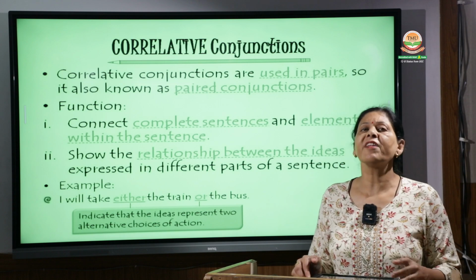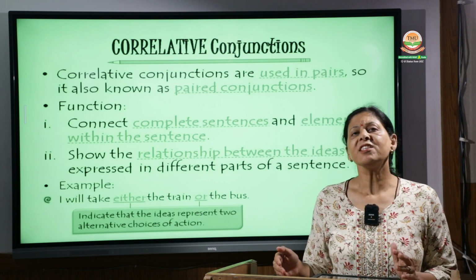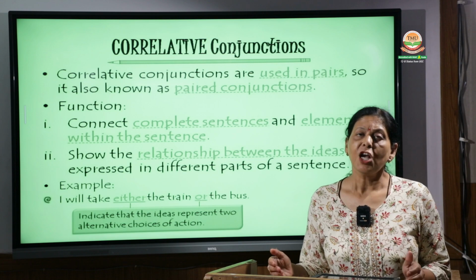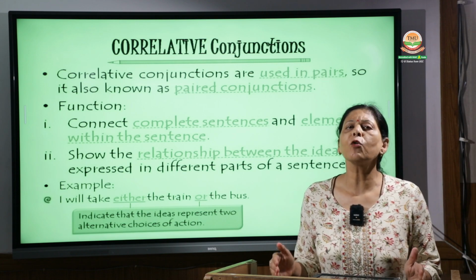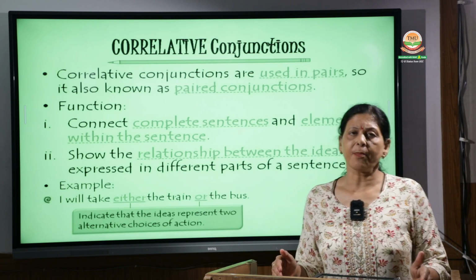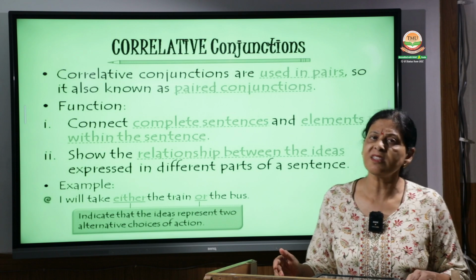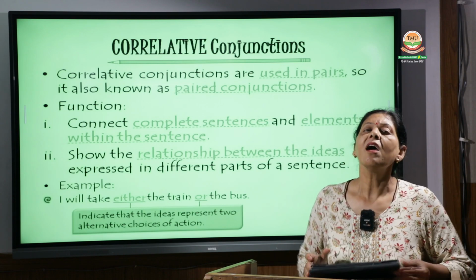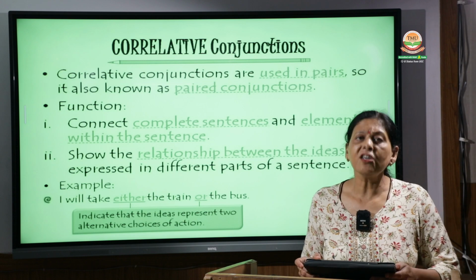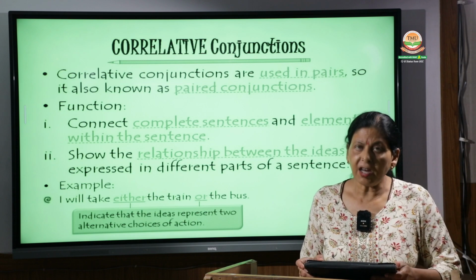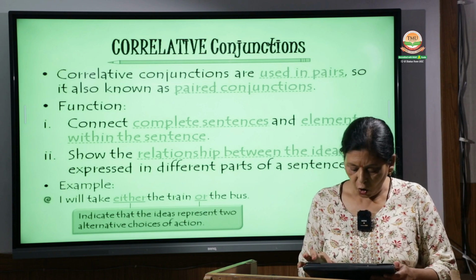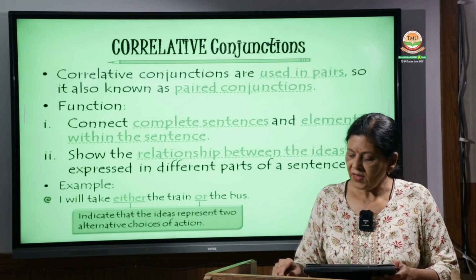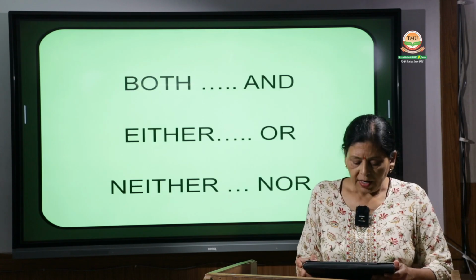Now there are two different things. One is train and one is bus. I can take the train, I can go by bus, I can take the bus. So these are two separate things. They are altogether different. Going by train is a separate thing and going by bus is a different thing. So these are two different elements and they are combined together. I can either take the train or the bus. So these were two. Now the other